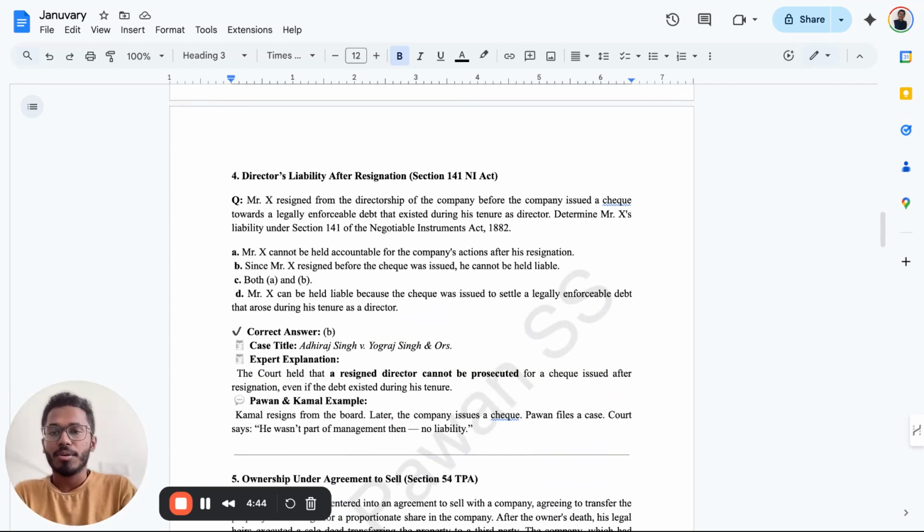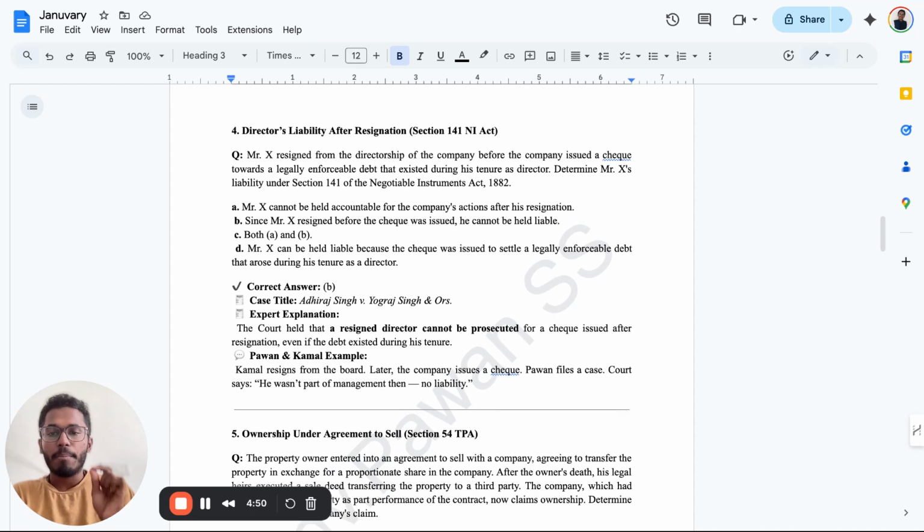Now, fourth question. The fourth question is about Mr. X. Let's look at the example. Pawan resigns from the board. Later, the company issues a check. Pawan files a case. Court says he wasn't part of the management then, no liability. So if I resign, any actions which happen afterwards, I am not responsible. Very simple as that.